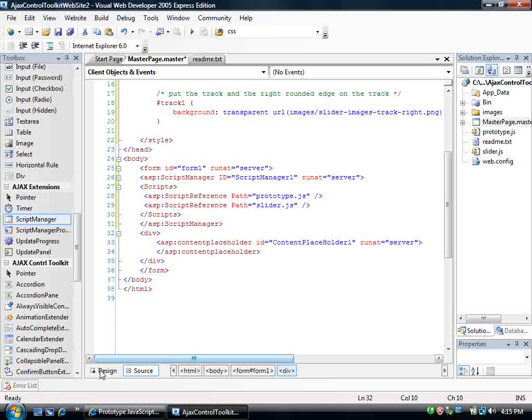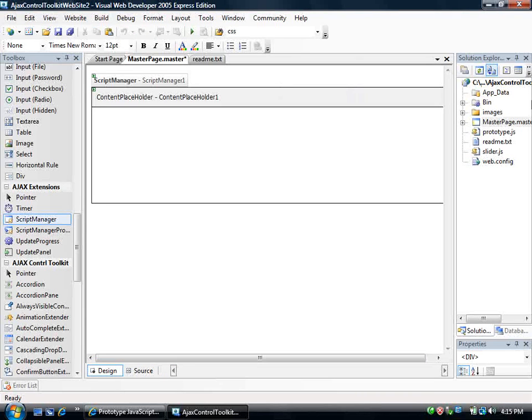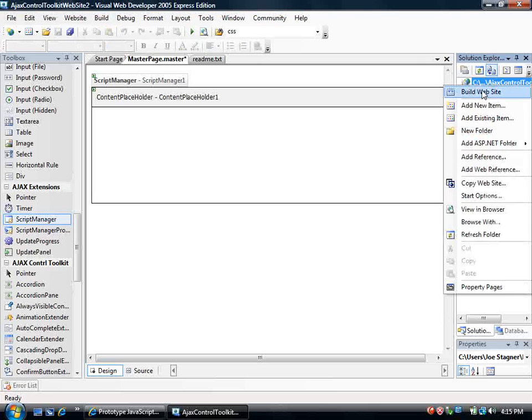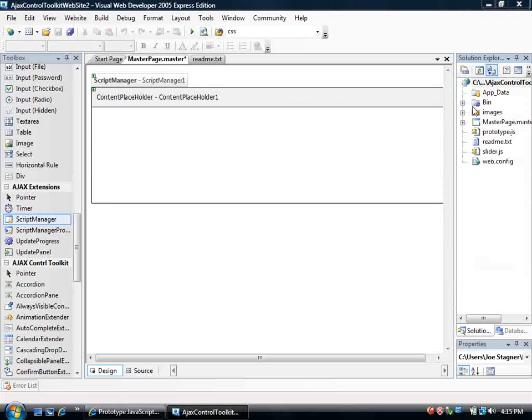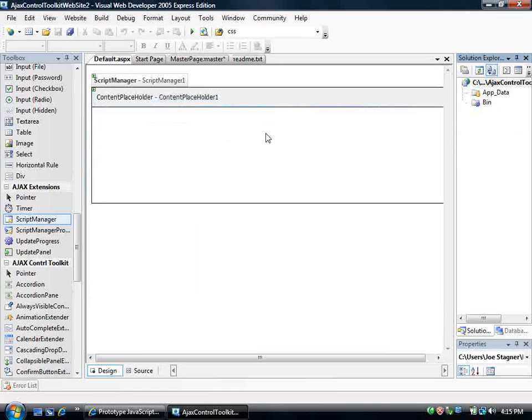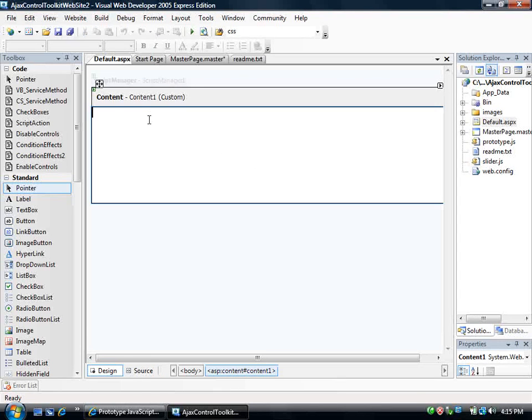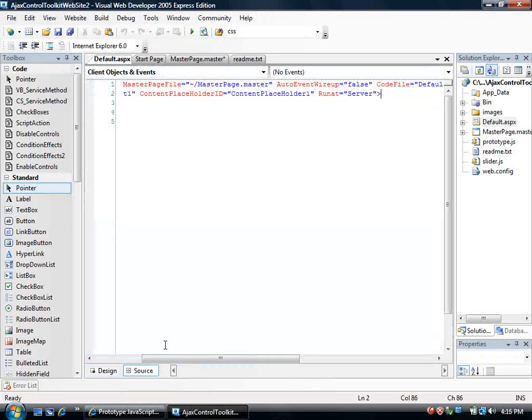Now if we hop over here, you can see we just get the standard placeholder. Now I can go ahead and add a new web form, and we'll select the master page, and then we can choose the master page that we just created. And so here's design mode where we can start to add the content that's specific to this page, having inherited from the master page. So let's hop over into source mode here.